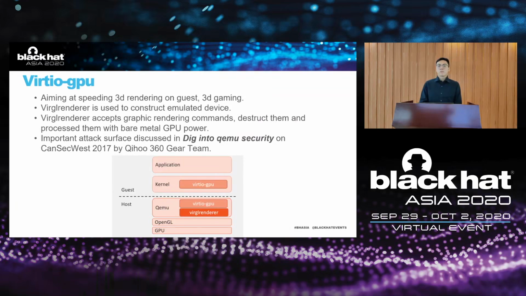Among all these devices, Virtio GPU intrigues us the most. It is an important attack surface discussed in the talk Dig into QEMU Security at CanSecWest 2017 by Gu Qiang and Gerten. This module aims at accelerating 3D rendering performance for the guest machine. If you want to play a 3D video game in the guest machine, you probably want to turn it on. A third-party library, virglrenderer, is used in the backend. In short, the Virtio GPU backend accepts graphic rendering commands from the guest machine and invokes virglrenderer APIs to process them with the hardware GPU computing advantage.